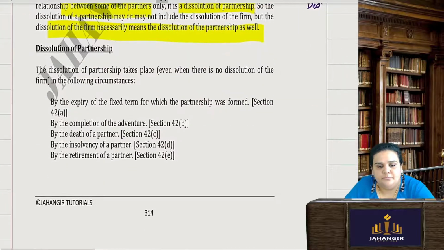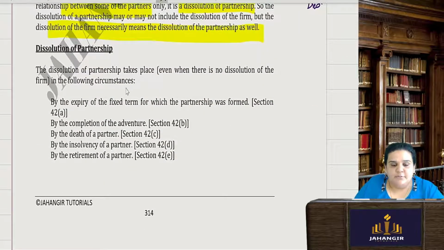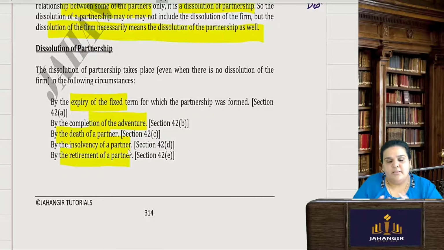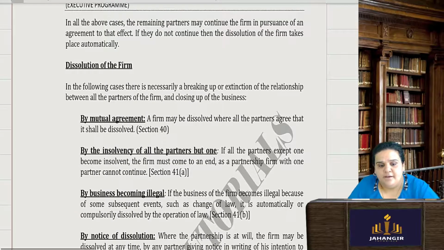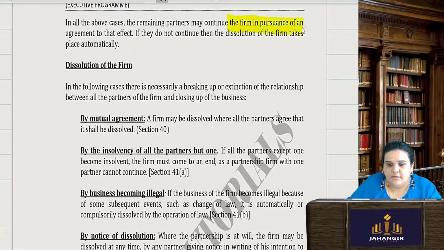Now dissolution of the firm takes place when there is an expiry of the fixed term for which the partnership was formed, the completion of the adventure where the partnership was a particular partnership, by death of a partner, insolvency of a partner, or by the retirement of a partner where there are only two partners. However, in the above cases, remaining partners may also continue with the firm in pursuance of an agreement to that effect, by making a new agreement. If they do not continue, then the dissolution takes place automatically.